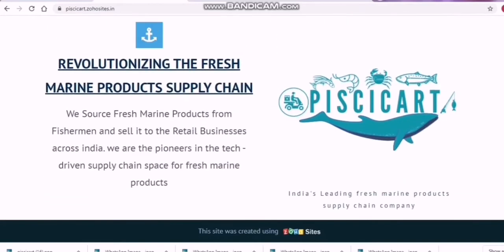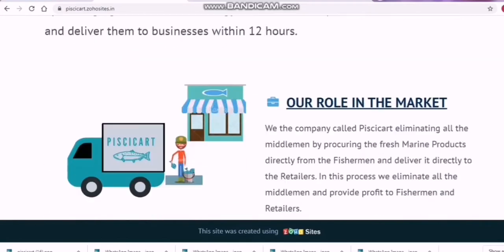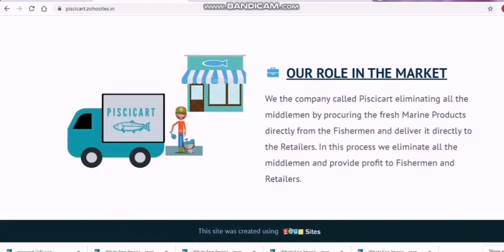And I'm going to tell you what our role is going to be in the market. This is basically eliminating the middleman. By eliminating the middleman, we can generate more revenue for the fishermen, and we can also give more profit to the retailers, and we can also get some more profit. Since we are the only one connecting these people, we can maximize the profit and share it with both fishermen and retailers. This is how it is going to work.